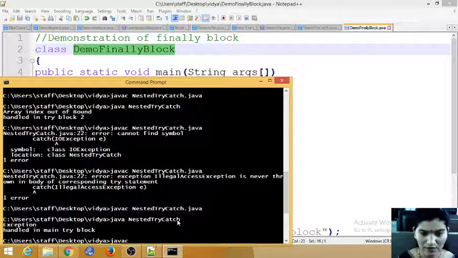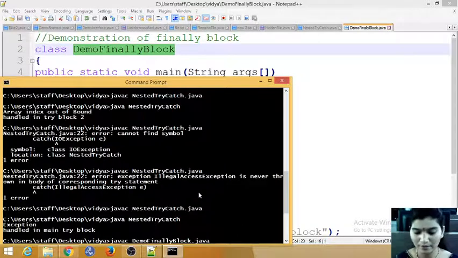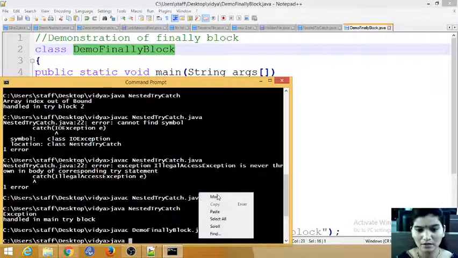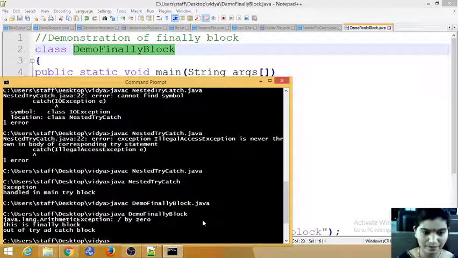Java C program name dot Java. Okay, run. So no errors. Java program name. So I'm getting an exception, arithmetic exception divided by 0.